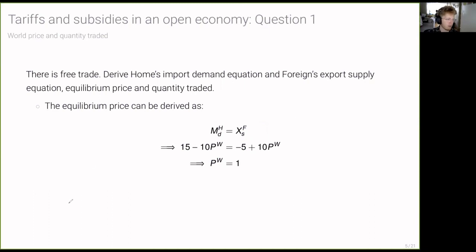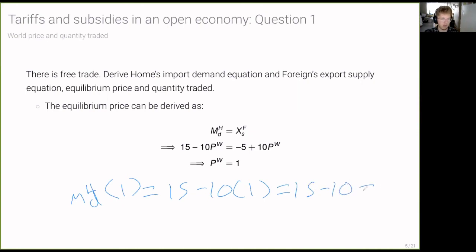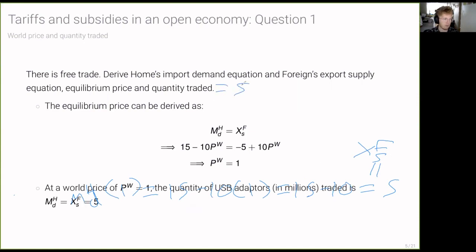So then if I want to figure out the quantity traded, well, I can just go back into either of the import demand curves or the foreign export supply curves, and plug in this price of 1. Let's do this with home's import demand. Obviously, it's going to give you the same result if you plug it into foreign export supply because the two are equal. So this will give you that home's import demand is going to be 5. So if home's imports are 5, of course, it must also be that the amount that foreign is going to be supplying, there are only 2 countries here, is also 5. So the quantity traded, that's just 5. And that's what the slides are saying right there.